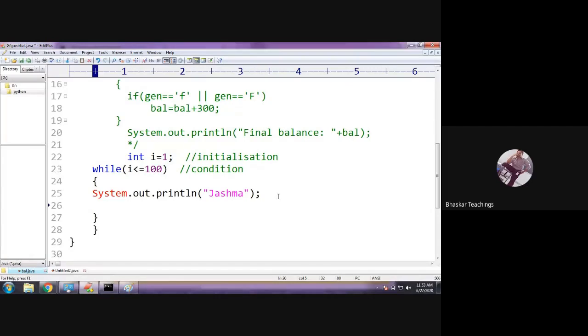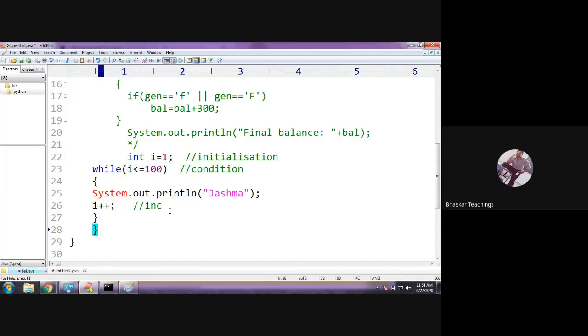So how to change it? Here I want the loop to run for 100 times. So I'll keep incrementing the i value by 1, that is i equals i plus 1 or simply i plus plus. So what is going to happen? This is incrementation, right? Initially i is 1. Next it is 2, next it is 3, 4, 5. So from 1 to 100 this condition is true, and 100 times this statement will be printed. And when i becomes 101, after 100, the condition has to be false. So it comes out of the loop.